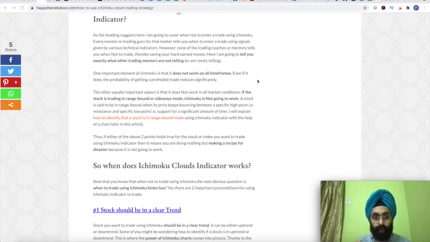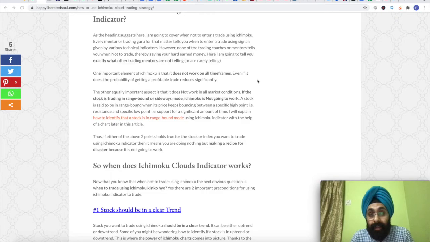So you should also keep this in mind that Ichimoku cloud does not work on lower time frames, and the lowest time frame which you can use is 1 hour. And I have seen traders using it on shorter time frames like the 5 minute chart or even the 1 minute chart. I don't know how effective it is.